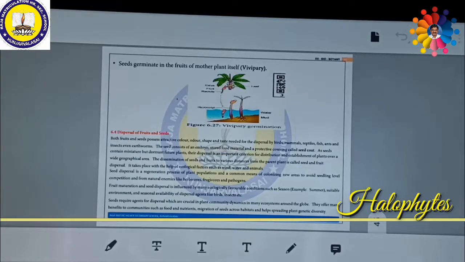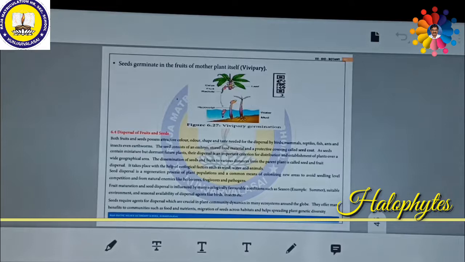It takes place with the help of ecological factors such as wind, water and animals. Seed dispersal is a regeneration process of plants and plant populations, and a common means of colonizing new areas to avoid seedling-level competition and natural enemies like herbivores.